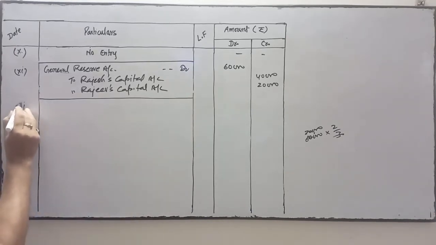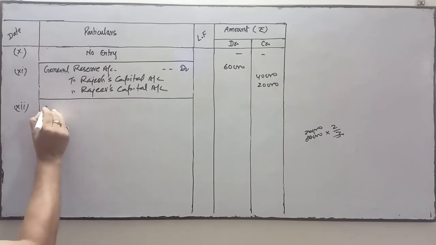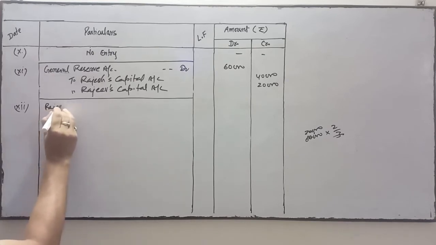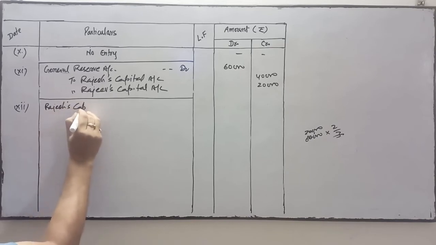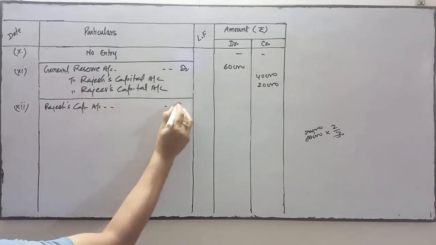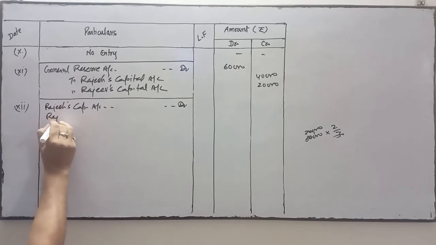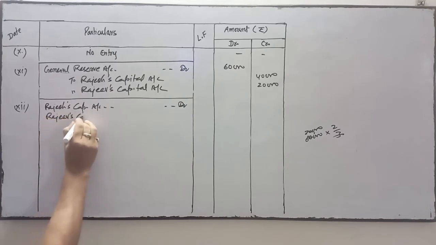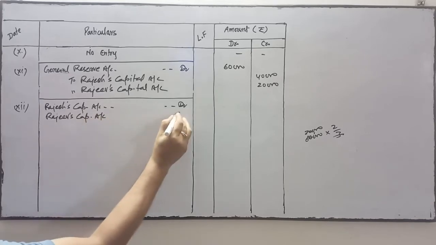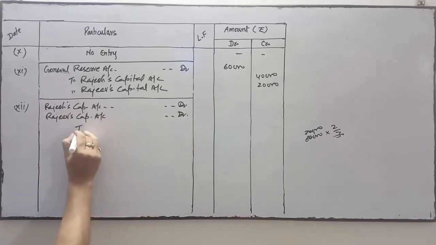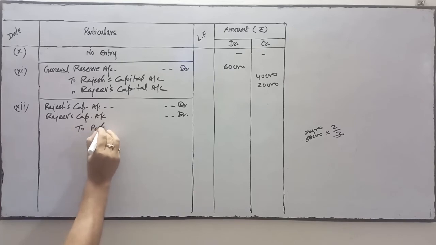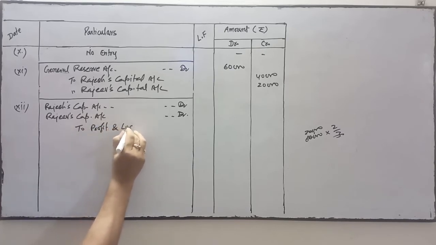Now transaction number 12. Profit and loss debit balance reflecting in the balance sheet, rupees 12,000. Profit and loss has a debit balance. This will be transferred to the partners capital account debit side, to Rajesh capital account debit, Rajiv's capital account debit, to profit and loss account.